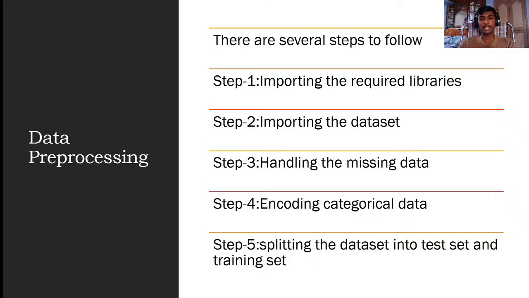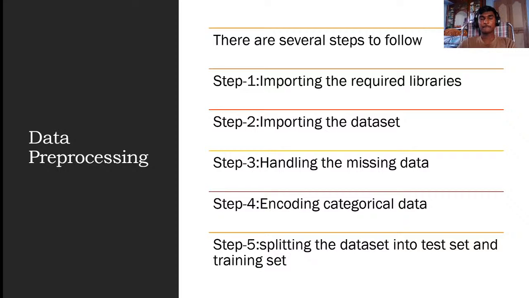And step three, handling the missing data. If we do not replace the missing data with some other values, then we will get very low accuracy, or sometimes we do not get accurate values. And step four is encoding categorical data.